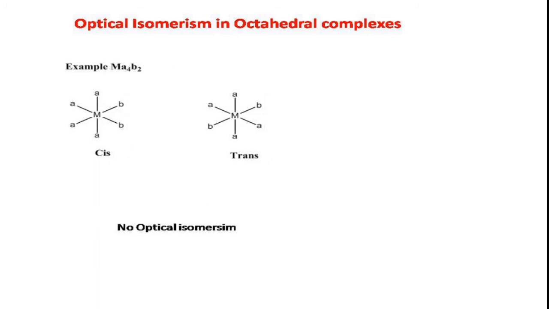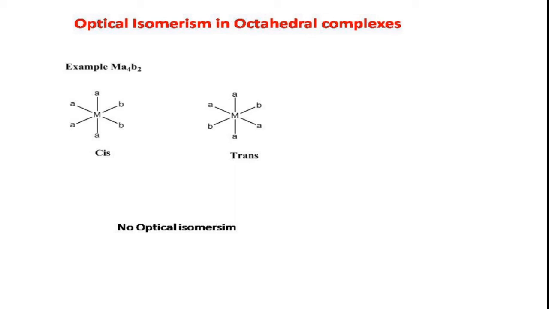In the previous case you can see the top A is perpendicular to the other bottom A. Therefore it is an AA combination. Remaining are AB, AB. So any complex having a pair with 2 identical ligands is optically inactive.